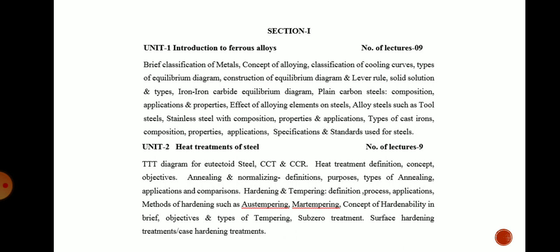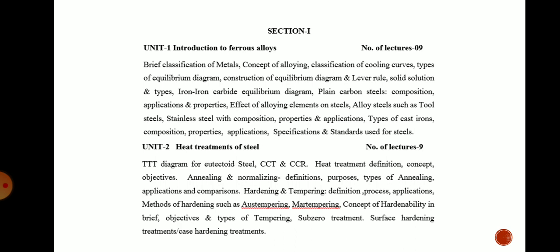The actual syllabus for this chapter is brief classification of metals, concept of alloying, classification of cooling curves, types of equilibrium diagram, again construction of equilibrium diagram, lever rule, what is lever rule, that we will see. Then solid solution and their types, iron and carbon equilibrium diagram, this is the heart of this subject that we will study in this first chapter.